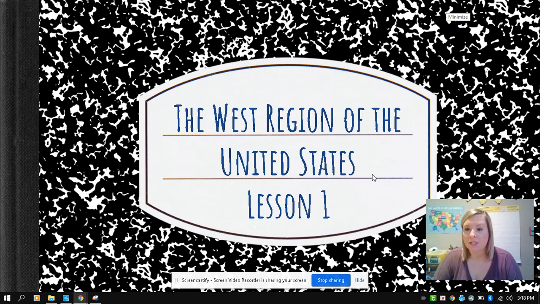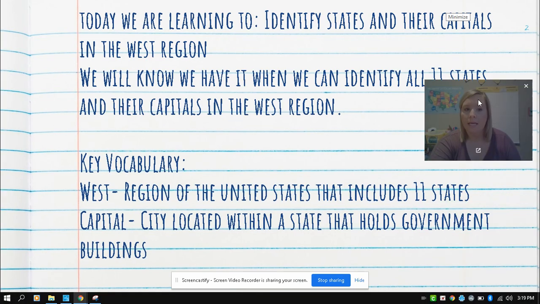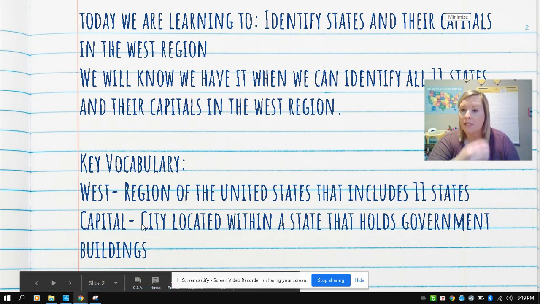We are actually going to start our journey in the West region of the United States with lesson 1. Today we're going to learn to identify the states and their capitals in the West region. We're going to know that we have all of this when we can identify all 11 states and their capitals in the West region. The first vocabulary word we're going to focus on is the West. It's the region of the United States that includes 11 states, and we're going to talk about capitals of states.